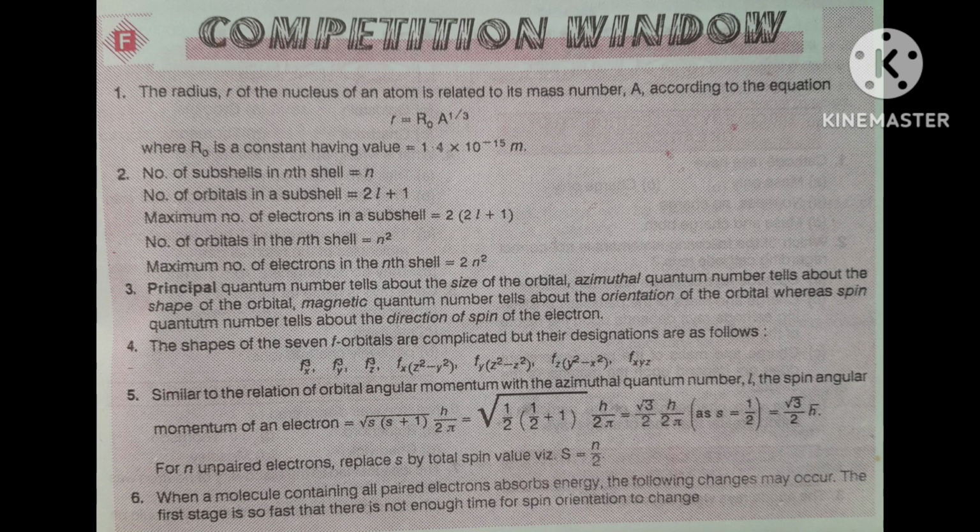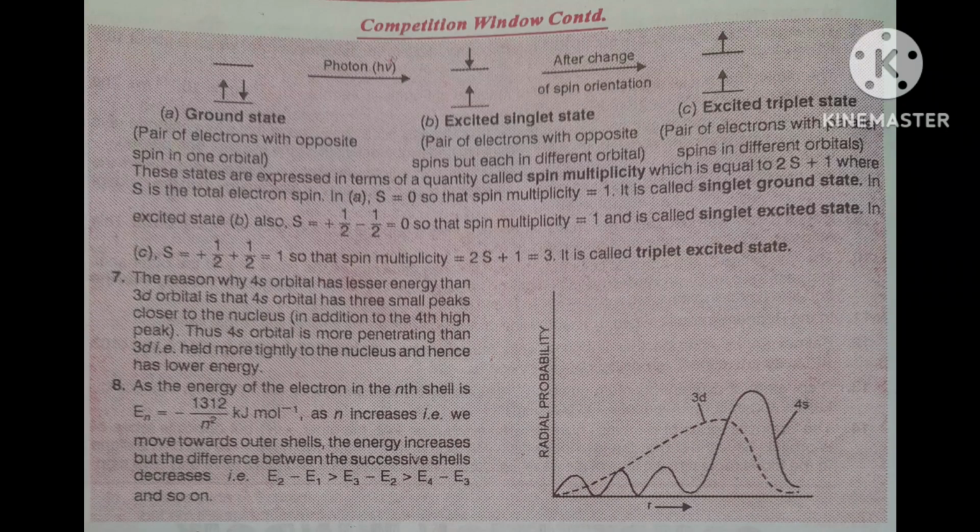Then this is the pair of electrons with opposite spins, but each in different orbitals. Again, an important point here: both electrons will be in different orbitals, not in the same. Means after absorbing energy, they will go from one orbital to the other orbital, but the direction will be opposite.